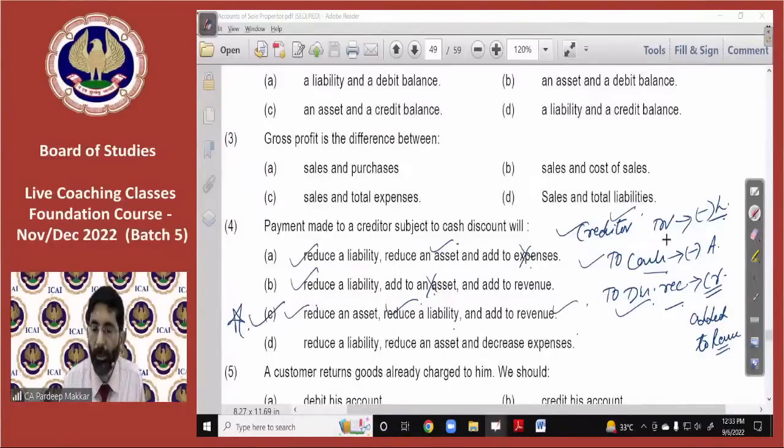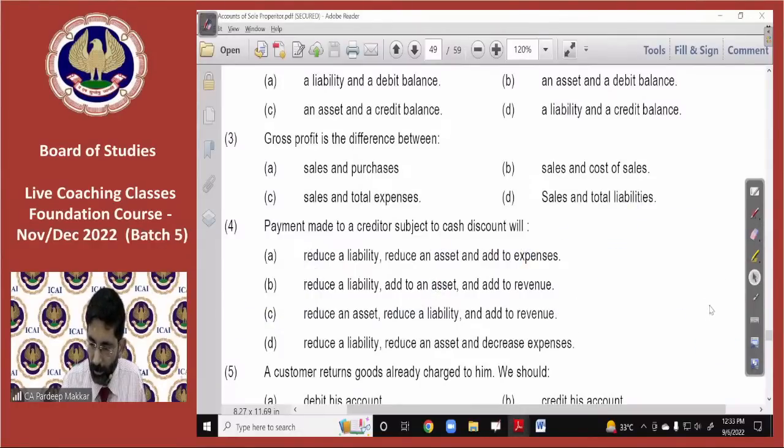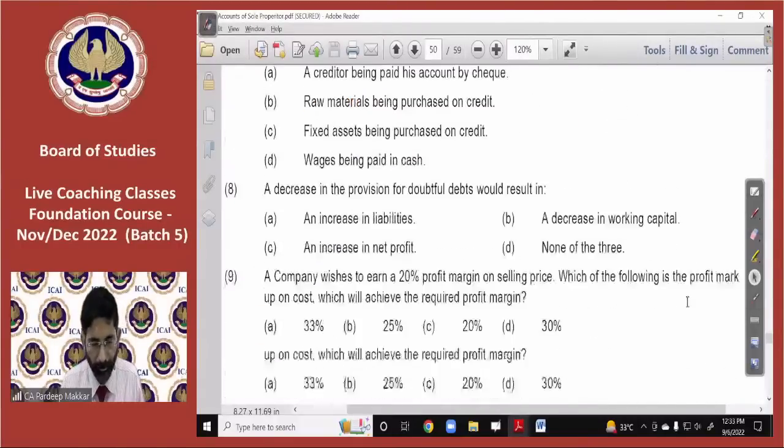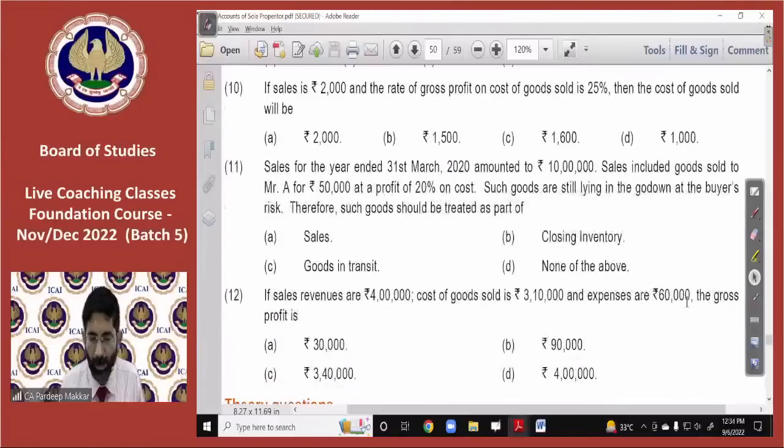I think this is clear. By passing a journal entry, you can do it. 11th MCQ. Sales for the year ended 31st March are 10 lakh. Sales include goods sold to Mr. A for 50,000 at a profit of 20% on cost.